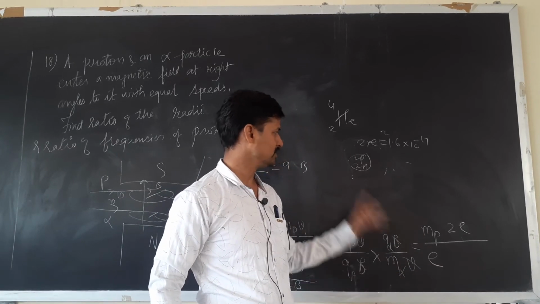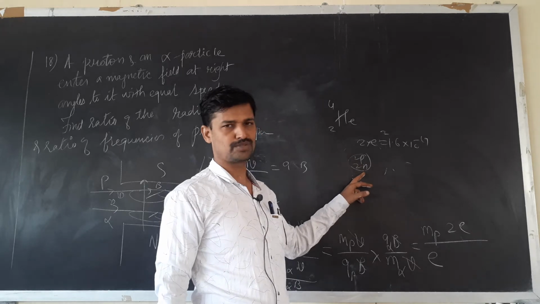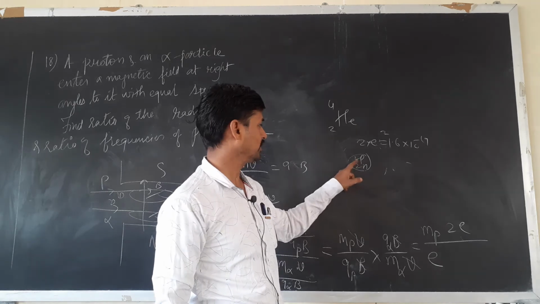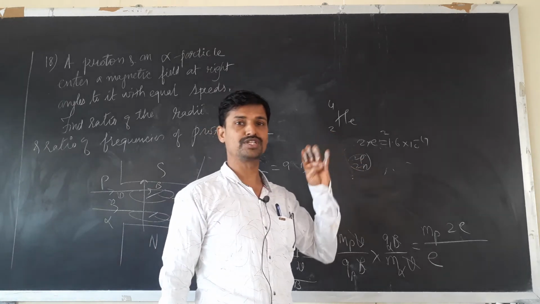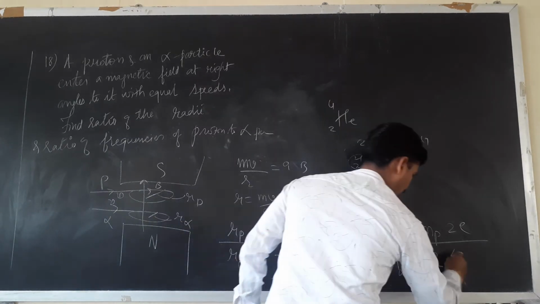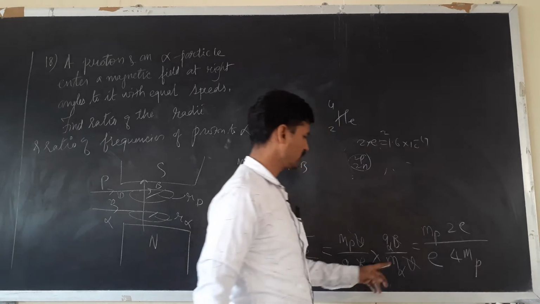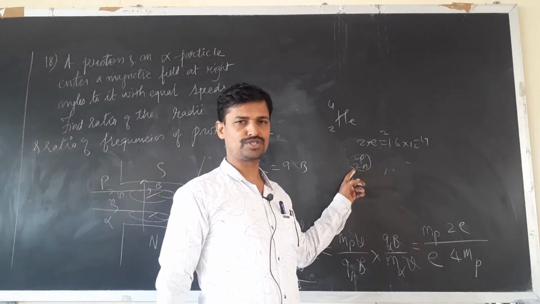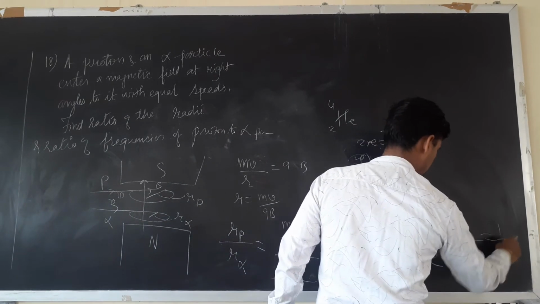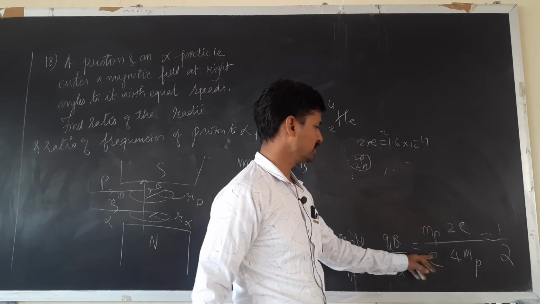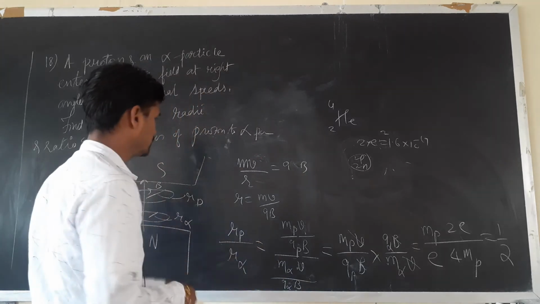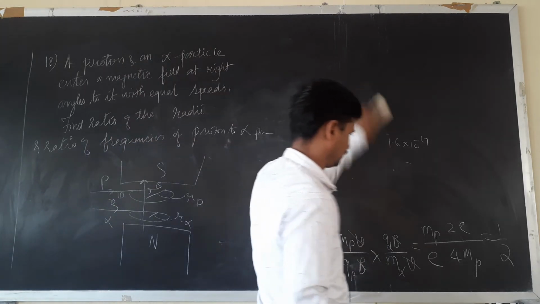Mass of the alpha particle: listen, the proton's mass and neutron's mass are almost equal. In a proton there is only one member, in an alpha particle there are 1, 2, 3, 4, four members of almost equal mass. So the mass of the whole alpha particle is 4 times the proton's mass. Now the ratio is 1:2, mp cancels, e cancels, 2 by 4 will be 1 by 2. That is the ratio. The next ratio that is asked is the ratio of frequencies.